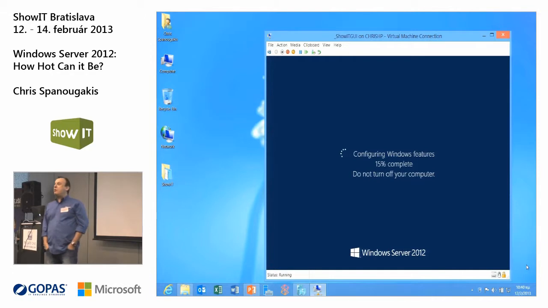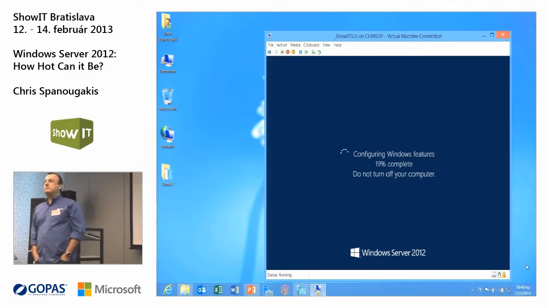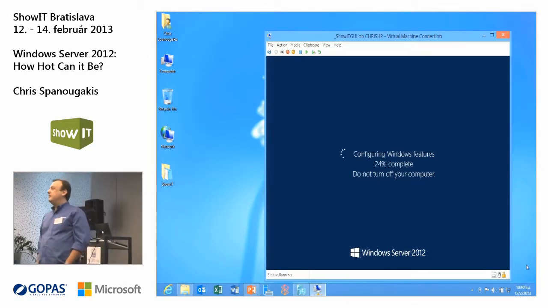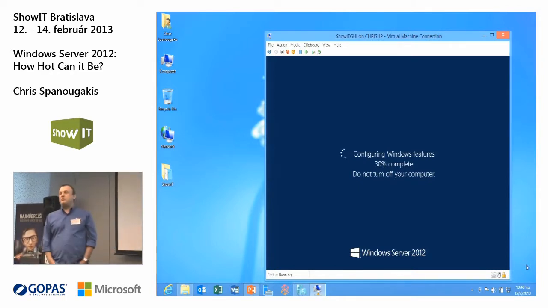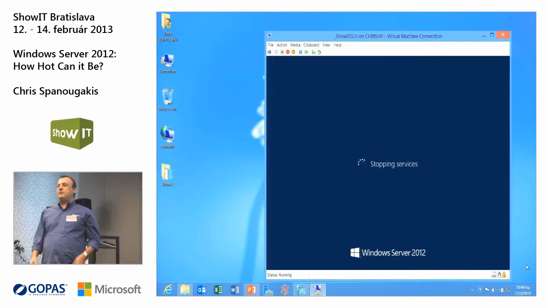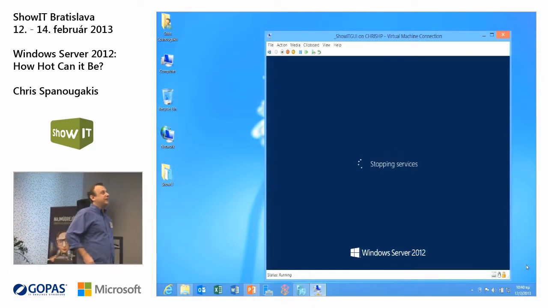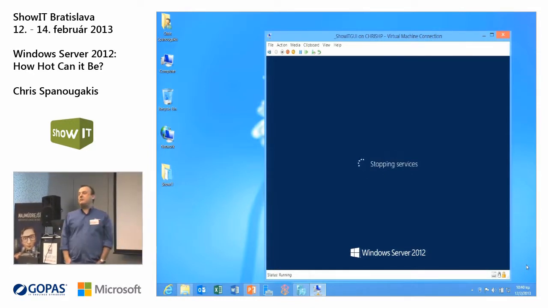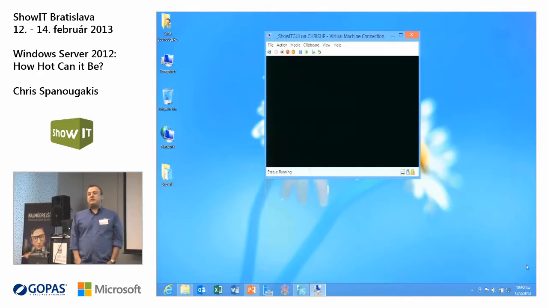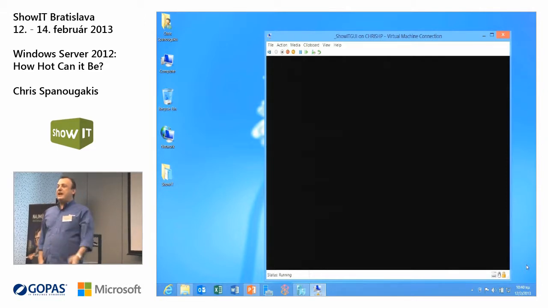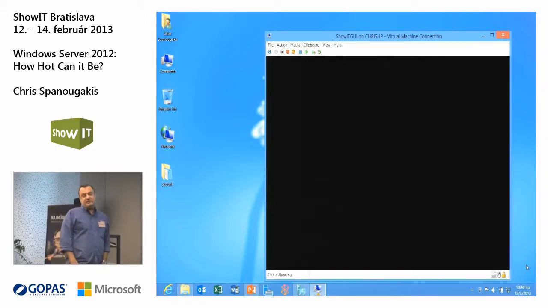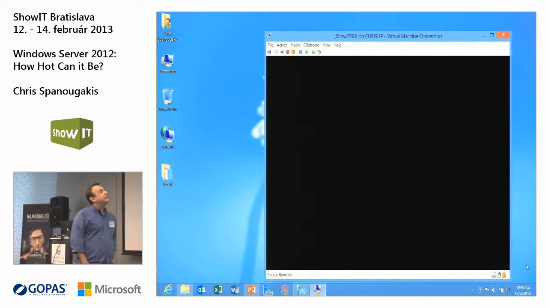Do you use server core? Nobody. Yes, because it's good and sweet to do the job by using the mouse. Nobody wants to write commands, of course. But it's a good idea because if you use the server core version, or if you transform your server in a server core version, you have less updates, and this is a good thing.